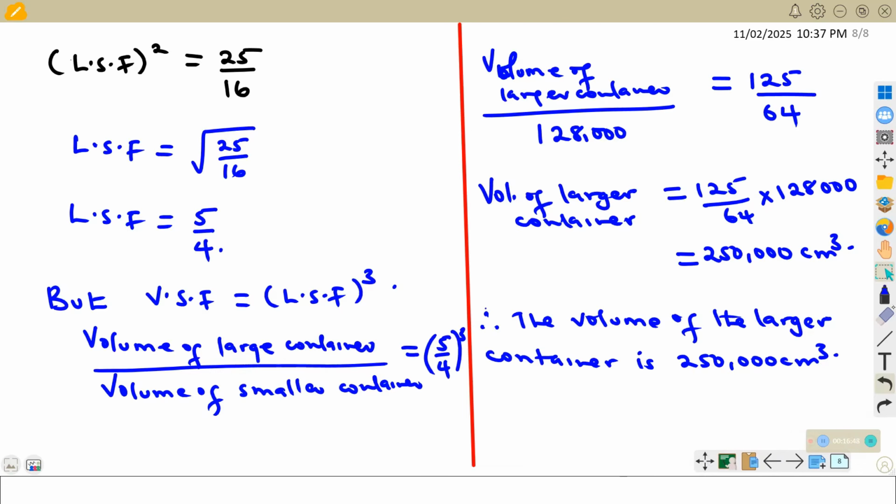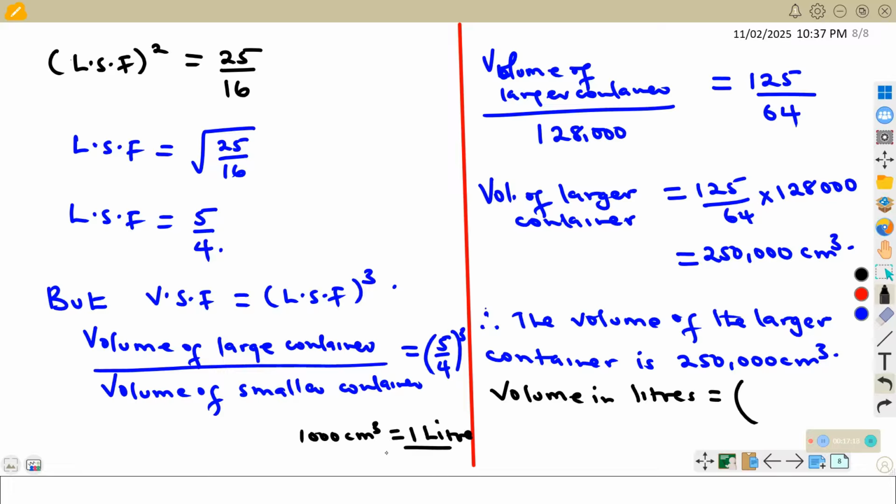We shall say, volume in liters will be... we know that 1,000 centimeters cubed are equal to 1 liter. So 1 liter has 1,000 centimeters cubed.